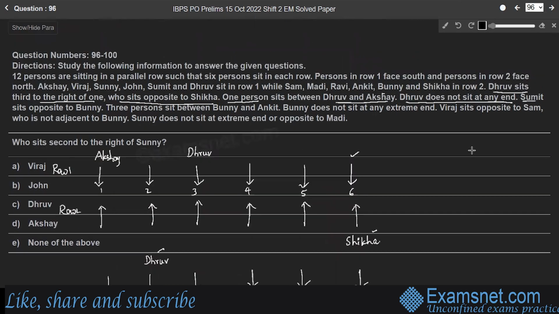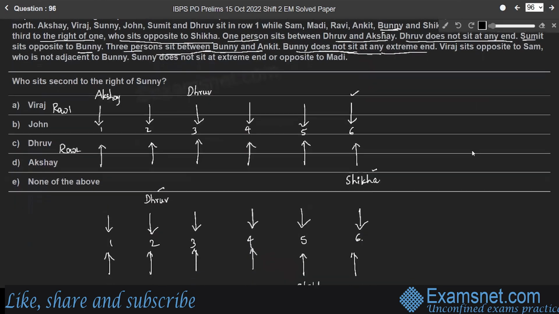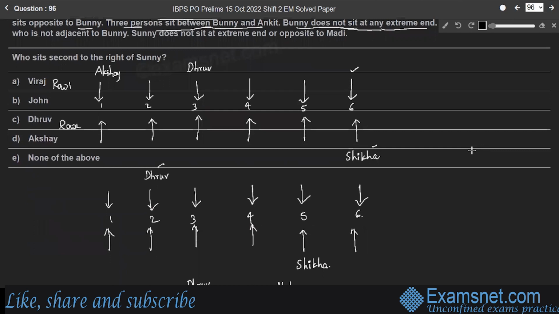Next, Sumit sits opposite to Bunny. 3 persons sit between Bunny and Ankit, and Bunny does not sit at any extreme end. Here, Bunny is sitting in row 2. Consider only row 2. Here, Bunny is not sitting at any extreme end, and there are 3 persons between Bunny and Ankit. We'll consider Bunny and Ankit. So in row 2, since Bunny is not sitting at any extreme end, we'll consider Bunny here in the 5th position and 3 persons between Bunny and Ankit. So Ankit is the first person in row 2. So that 3 persons between Bunny and Ankit, right?